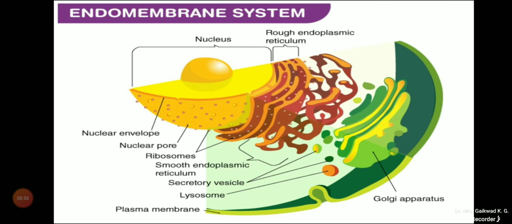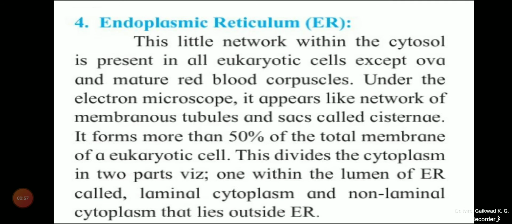Whatever these cell organelles are, they are interconnected with one another and work interdependently. In today's lecture we are going to discuss the endoplasmic reticulum, abbreviated as ER. So what is the endoplasmic reticulum? It is a little network within the cytosol, that is the cytoplasm, and it is present in all eukaryotic cells, but it is not present in ova, meaning the egg, and the mature red blood corpuscles.